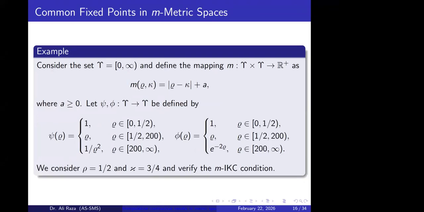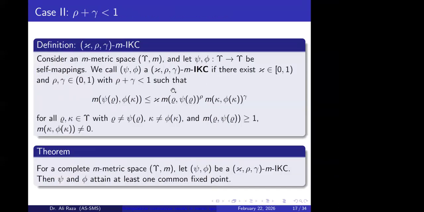Here is another example for this case. We also choose an M metric space in this way, where A is greater than or equal to 0. Whenever A is greater than 0, it does not satisfy the usual metric conditions. In that case, we define the mapping like this, with the interpolative constants 3 over 4 and 1 over 2, and this pair of mappings has a common fixed point in the set 0 to infinity with the M metric defined on this set.